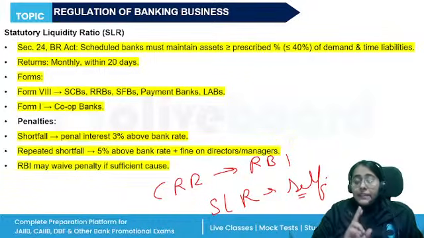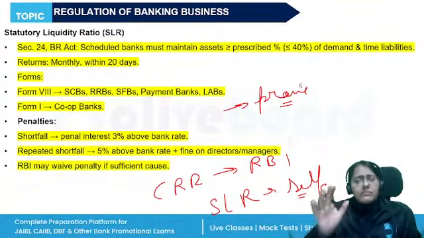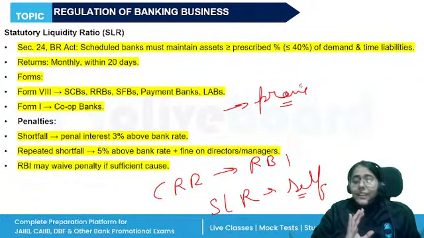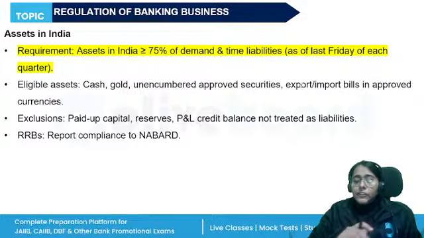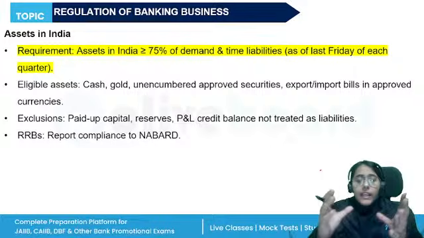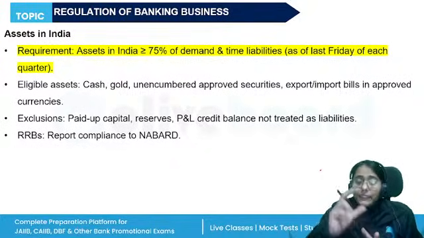Now, in both the cases, non-maintenance of CRR and non-maintenance of SLR, if the manager or secretary is able to prove that they were not involved in the contravention, that they had no idea, or that they had tried their best to maintain, then they can be exempted from the penalty. Otherwise, not. All right. So that is the maintenance of CRR and SLR. Now, the quarterly position of assets: the assets in India of every banking company also need to be reported to RBI.